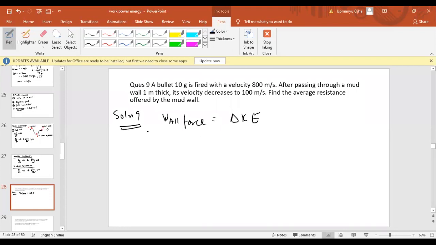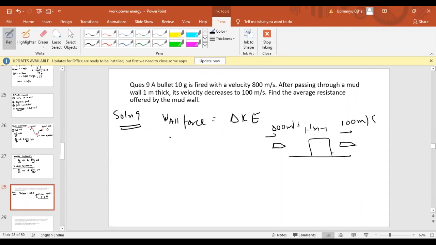Okay, now if you look at this, we have the mud wall like this, whose thickness is 1 meter. A bullet of mass 10 gram and velocity 800 meter per second strikes this mud wall of thickness 1 meter and its velocity decreases to 100 meter per second. So when it comes out, its velocity changes to 100 meter per second. So what do we have to find? We have to find the work done by the resisting force of the mud wall.